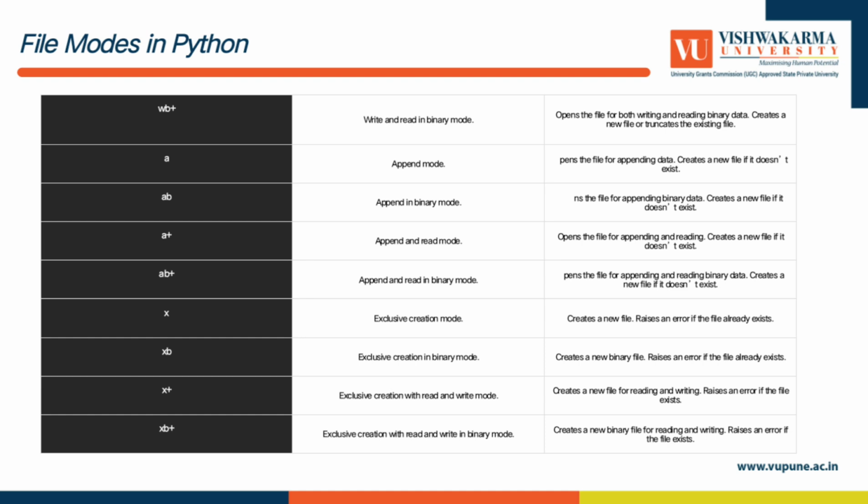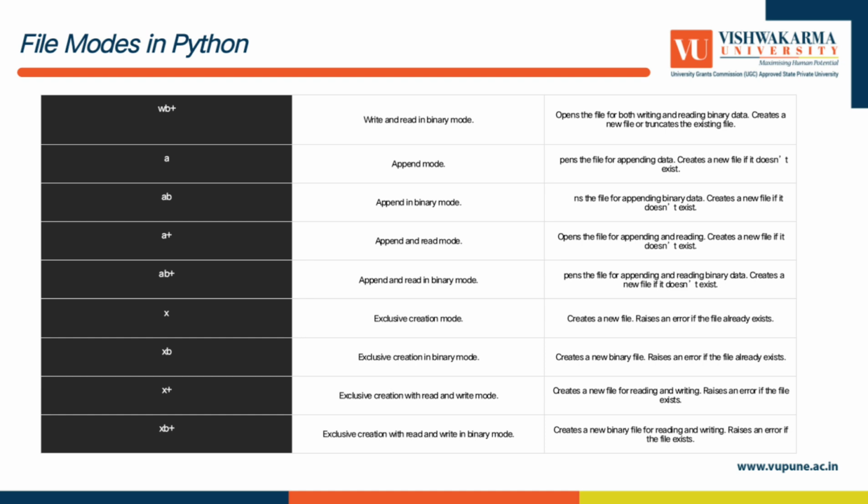A, append mode: opens the file for appending data, creates a new file if it does not exist. AB, append in binary mode: opens the file for appending binary data, creates a new file if it does not exist. A plus, append and read mode: opens the file for appending and reading, creates a new file if it does not exist. AB plus, append and read in binary mode: opens the file for appending and reading binary data, creates a new file if it does not exist.